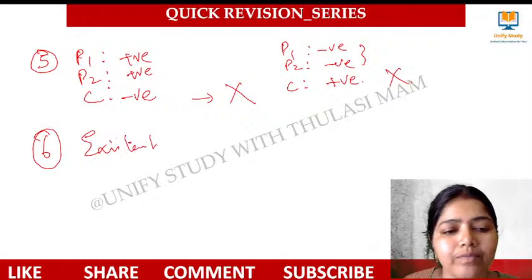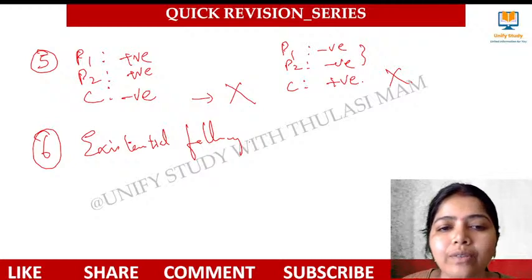Existential fallacy. What do you mean by existential fallacy?